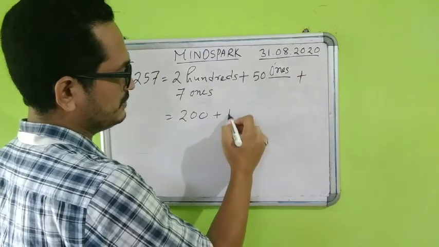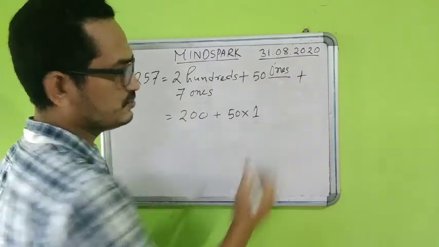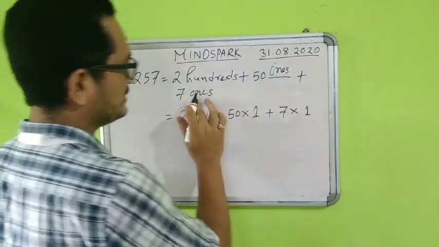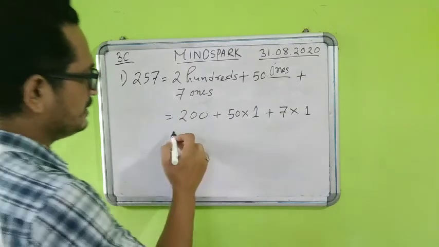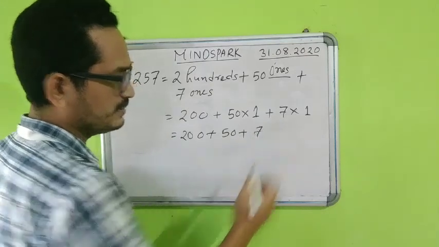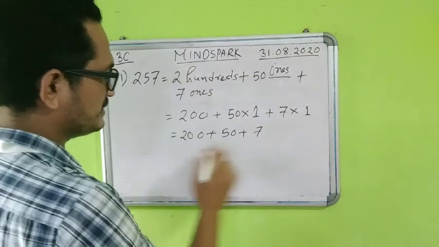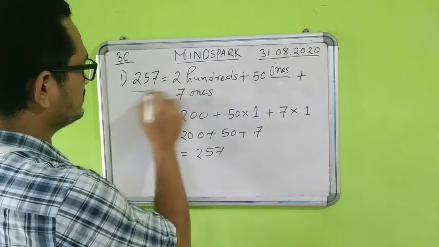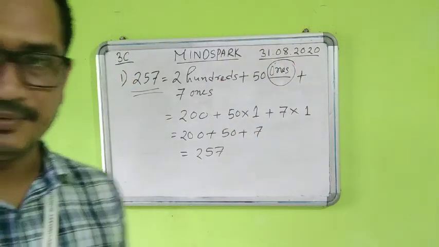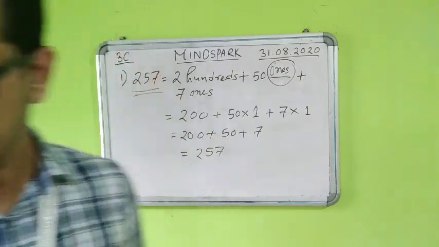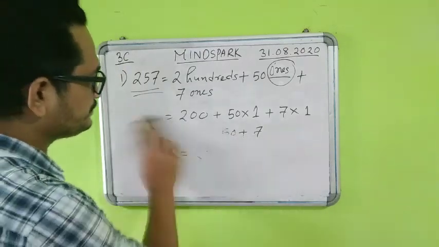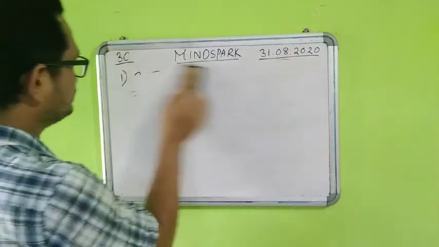Now let us see what will happen. 50 into ones means 50 into 1. Ones means 1 only. Plus 7 ones, so 7 into 1 again, because it is also ones given here. Now let us find out. 200 plus 50 into 1 will be 50, and 7 into 1 will be 7. Now 200 plus 50 plus 7 will give you 257. So see, it is matching with our answer. So the fill in the blanks here, that 50 dash will be 50 ones. This is a question where many of you have made mistakes, so that's why I wanted to discuss this. Okay, come to the next question now.